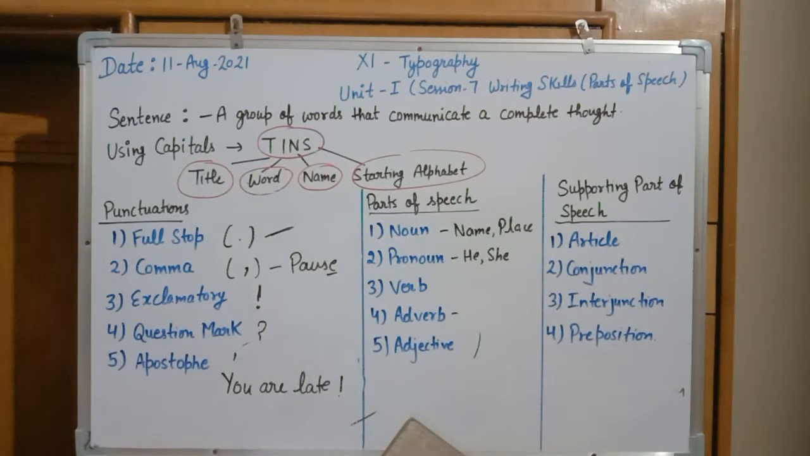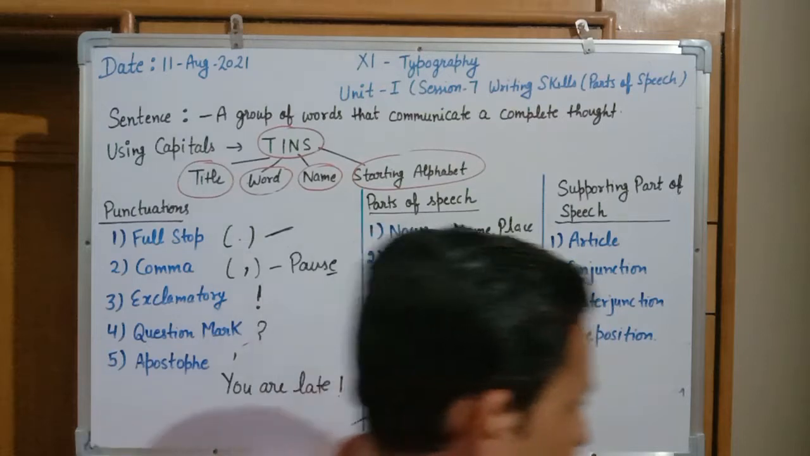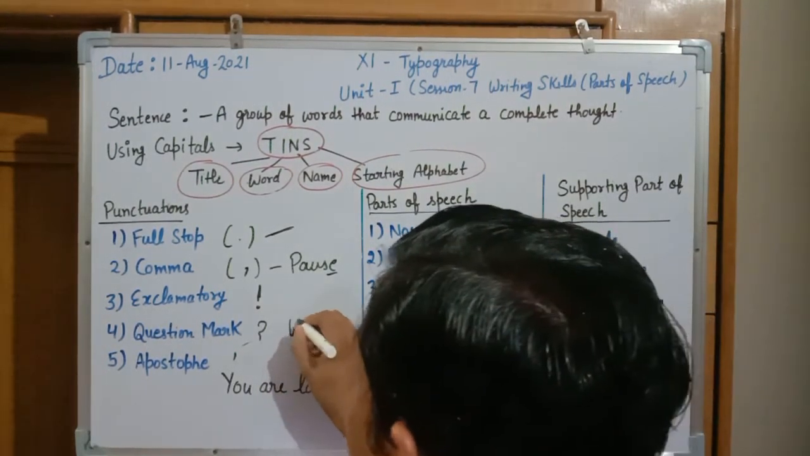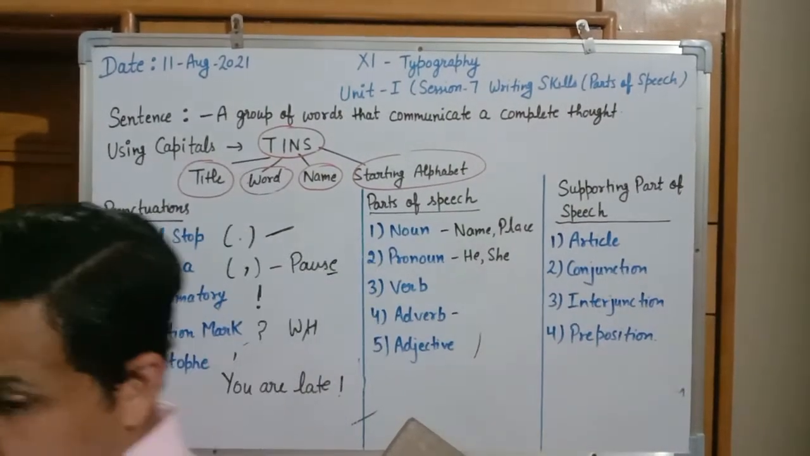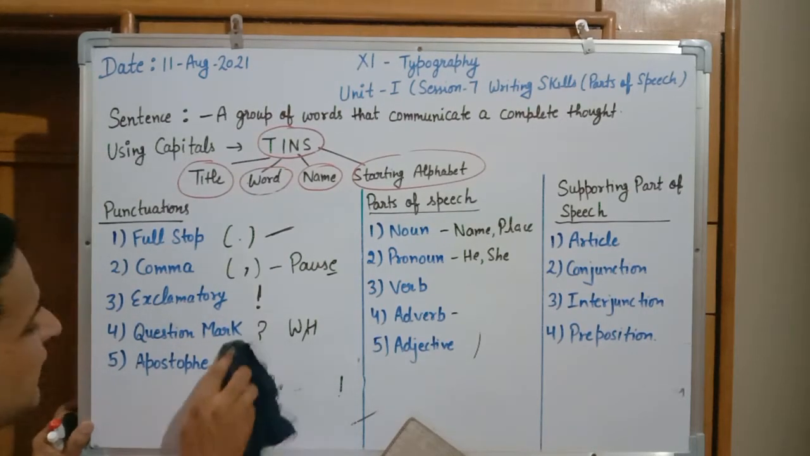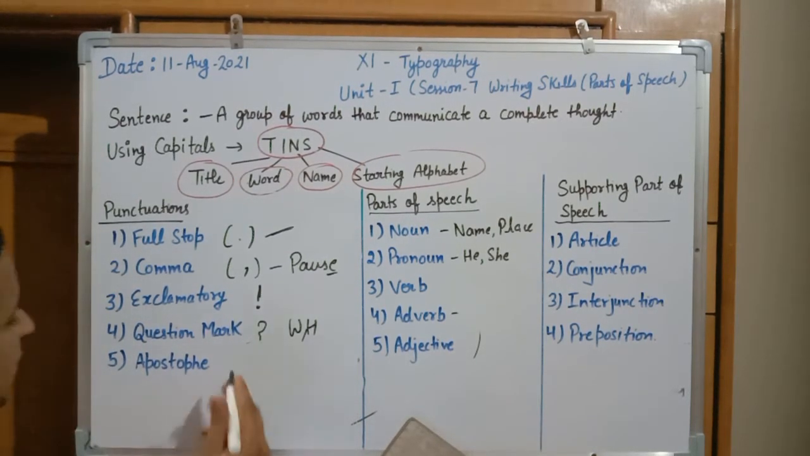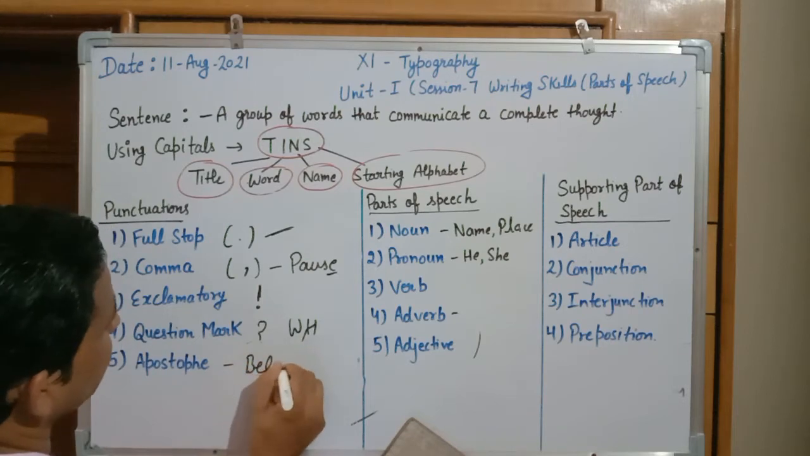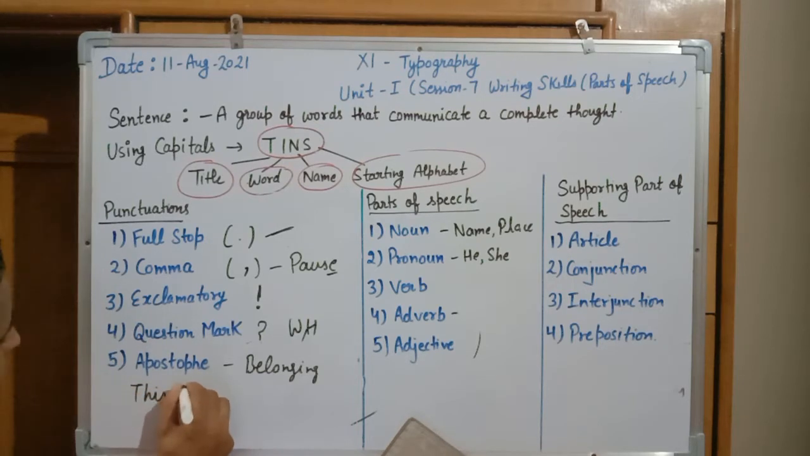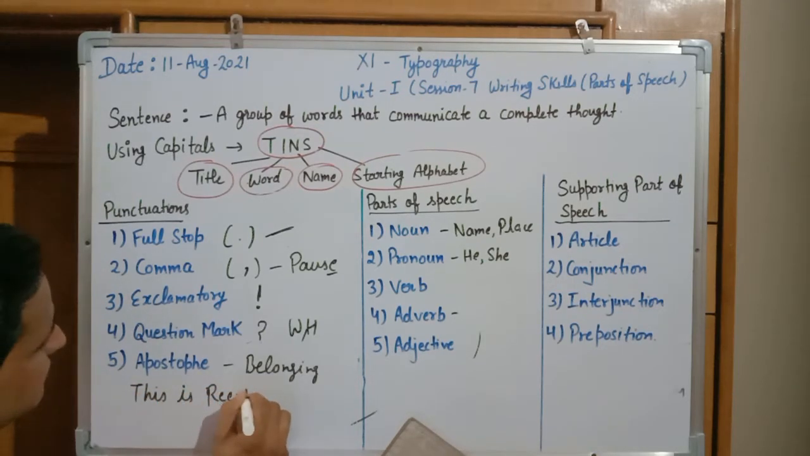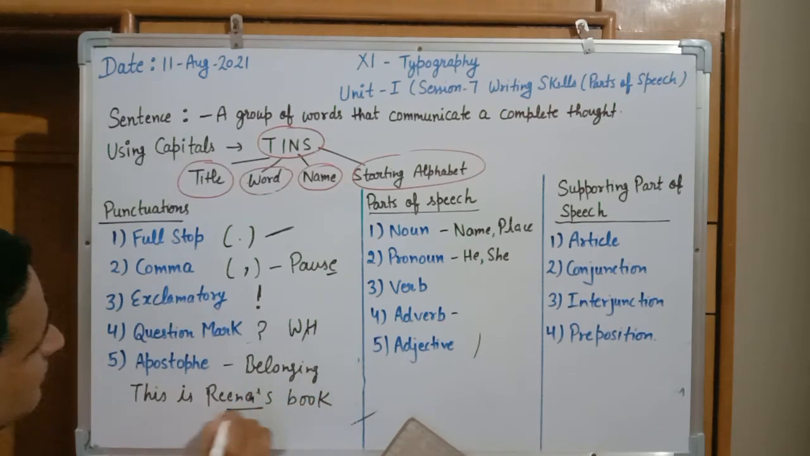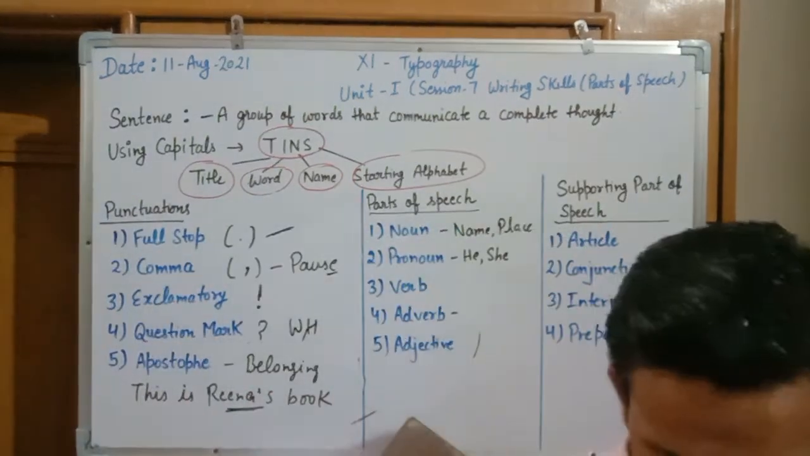And question mark will be used at the end of each statement that is written as a question. It can be the W family or it can be the H family. And apostrophe sign. Apostrophe sign is used in that case when we are presenting any belongings. Something is belonging to a specific person. In that case we are using the apostrophe sign. Like this is Reena's book. This book belongs to Reena, so apostrophe sign will be there.